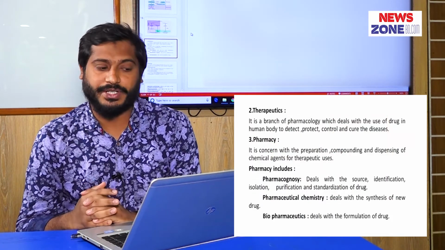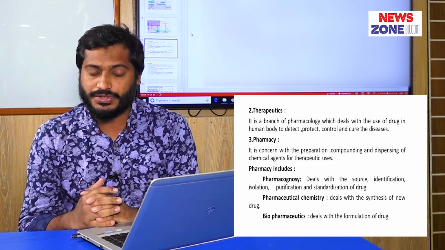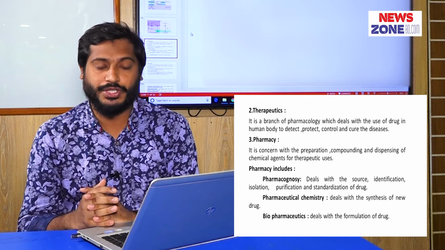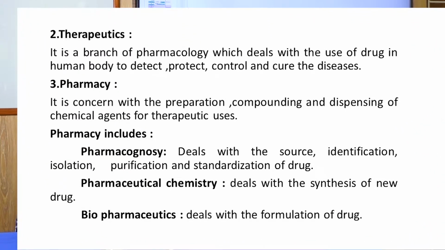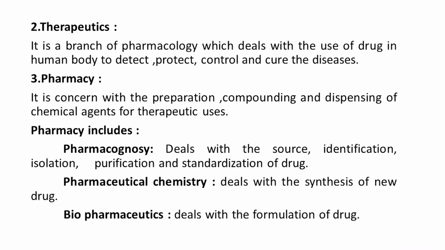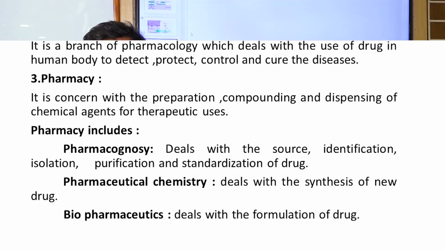Then what is therapeutics? Therapeutics means the branch of pharmacology which deals with the use of drugs in the human body to detect, protect, control and cure disease. We will discuss pharmacy. What is pharmacy? It is concerned with the preparation, compounding and dispensing of chemical agents for therapeutic uses. It includes three terms: pharmacognosy, pharmaceutical chemistry and biopharmaceutics. Pharmacognosy means the source, identification, isolation, purification and standardization of a drug. Pharmaceutical chemistry means the synthesis of a new drug, and biopharmaceutics means formulation of the drug. Those three things are included in pharmacy.